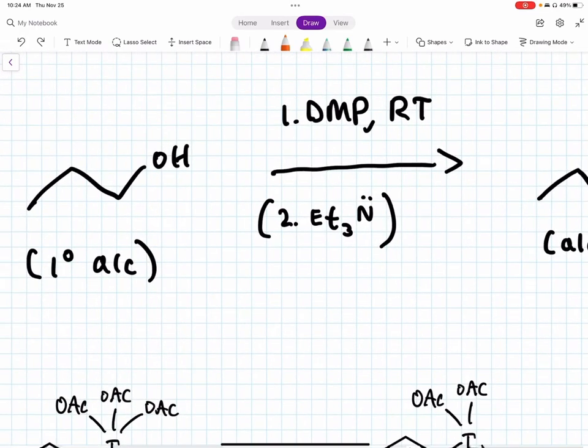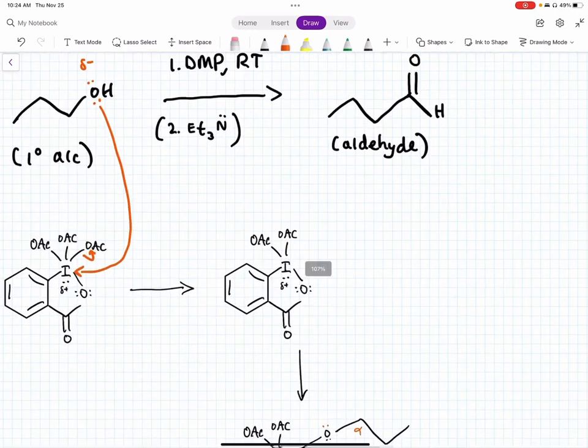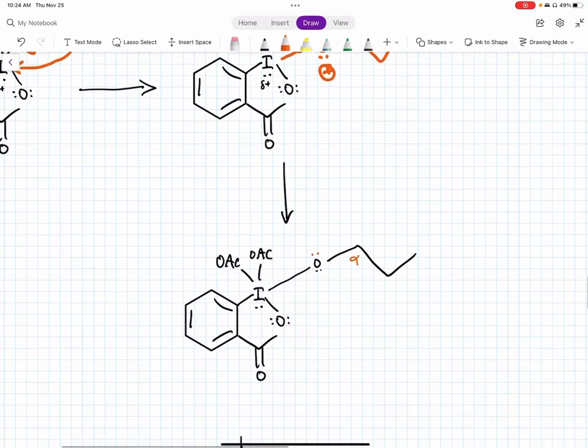Again, we're starting with a primary alcohol now, and this oxygen will have 2 lone pairs, giving it a partial negative charge. This partial negative charge will then attack the partial positive charge on the iodine, which will then kick off an OAc group. This then forms this molecule over here, which has a positive charge on the oxygen. It will also form OAc negative, which will act as a base. This base will then deprotonate this hydrogen, donate its electrons to the oxygen, and will create this neutral molecule.